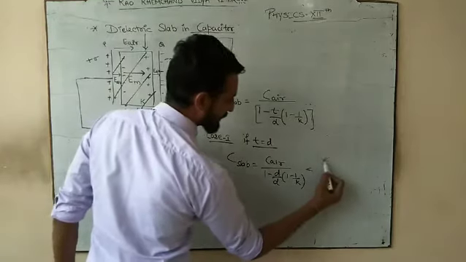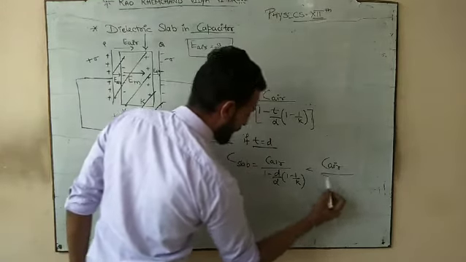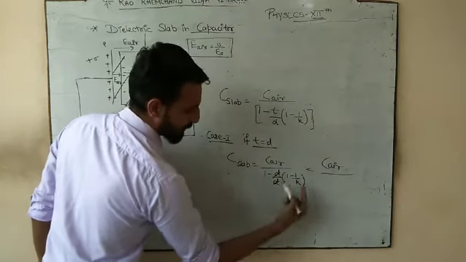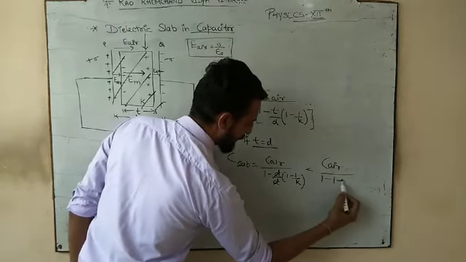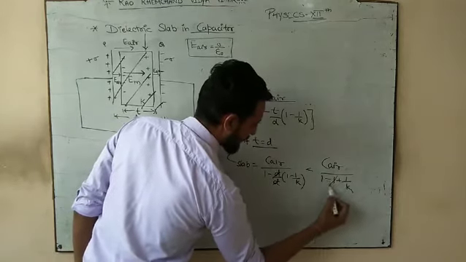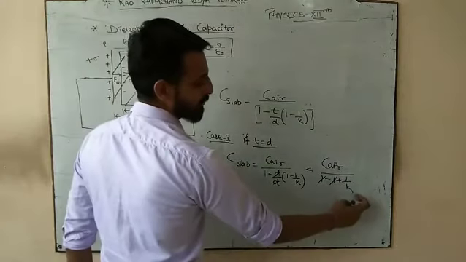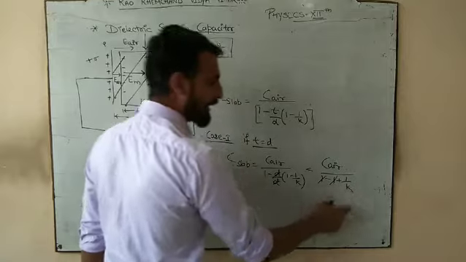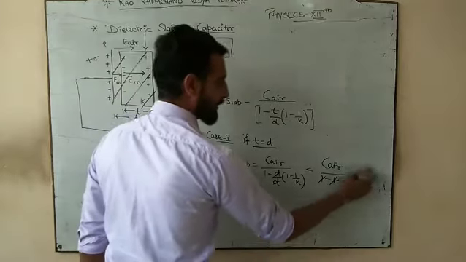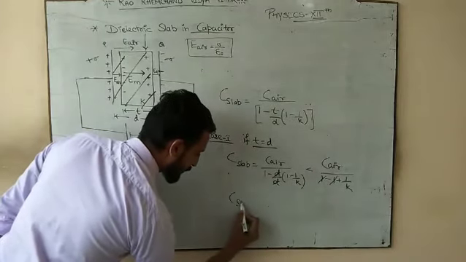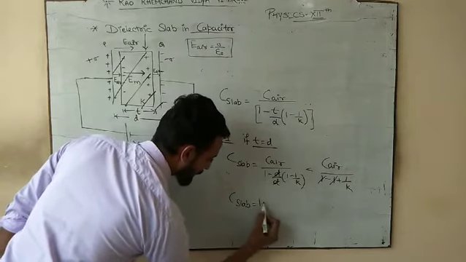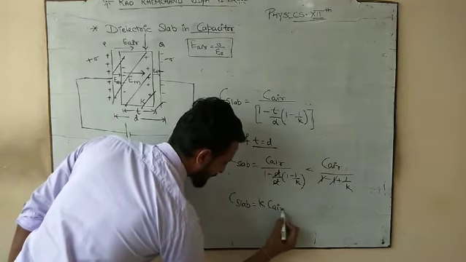If you solve this, capacitance in air divided by D by D, which is 1, and if I open the bracket it would be 1 minus 1 plus 1 by K. This 1 cancels with the minus 1, giving 0. What is left? Only 1 by K. And if only 1 by K is left in the denominator, that K will go up. So what would be the C slab? It would be K times the capacitance in air.